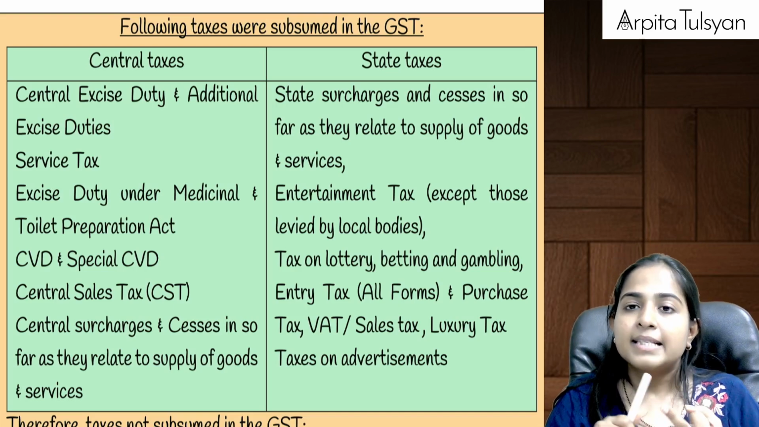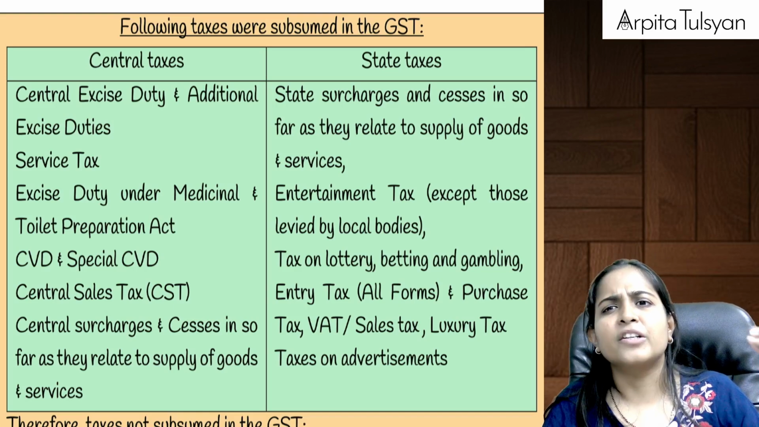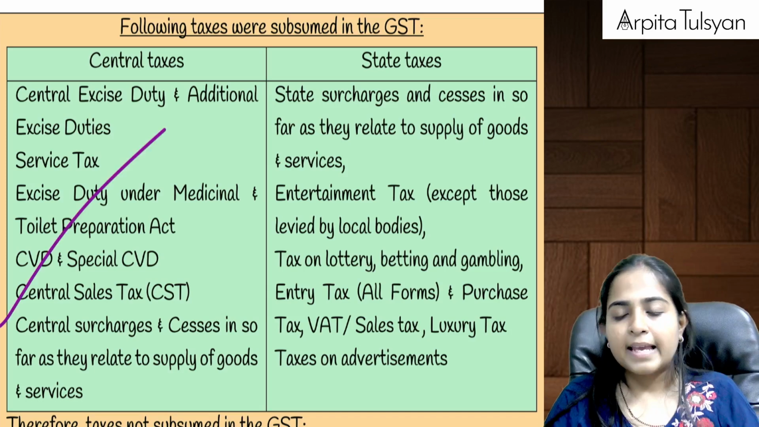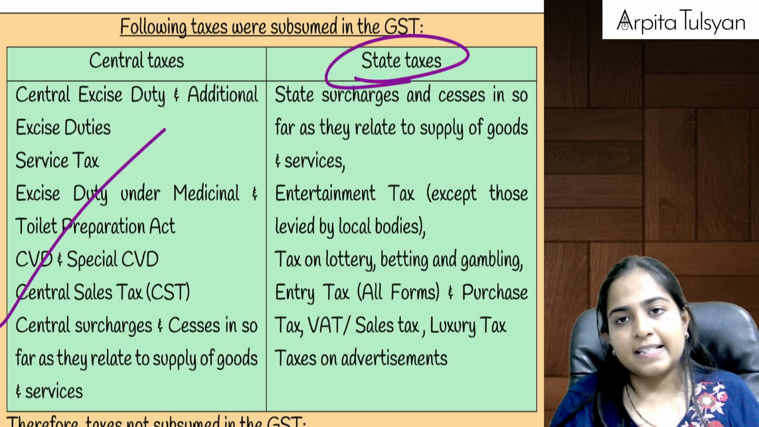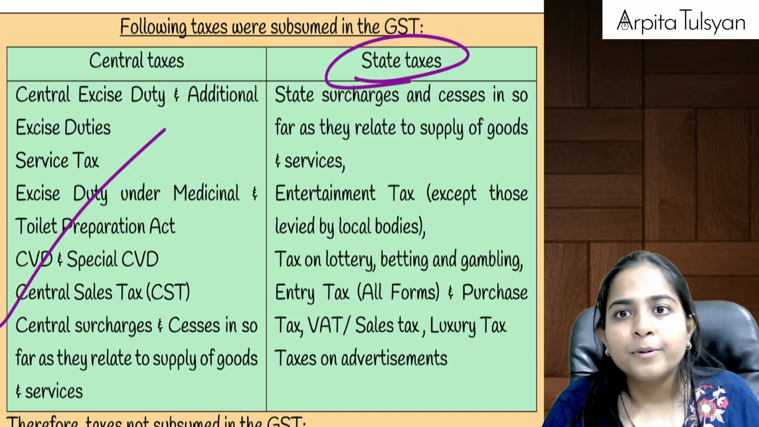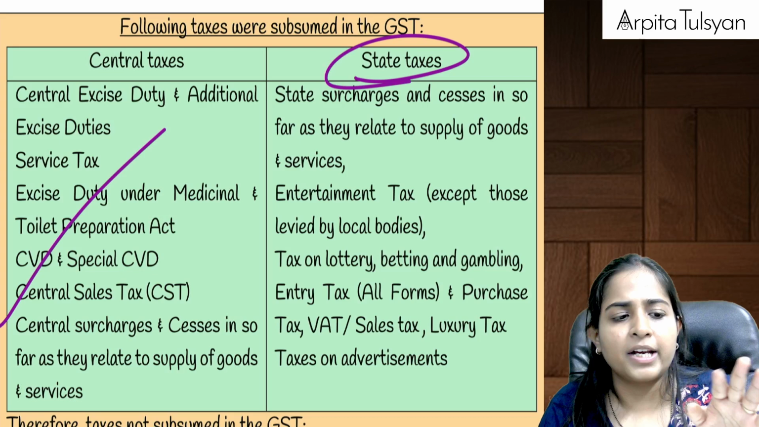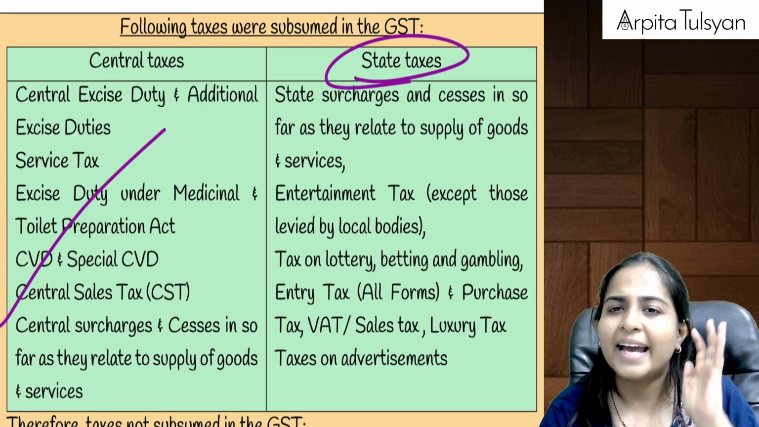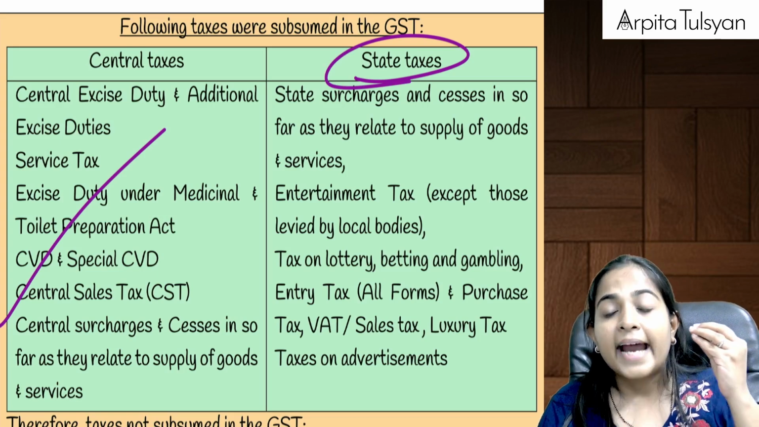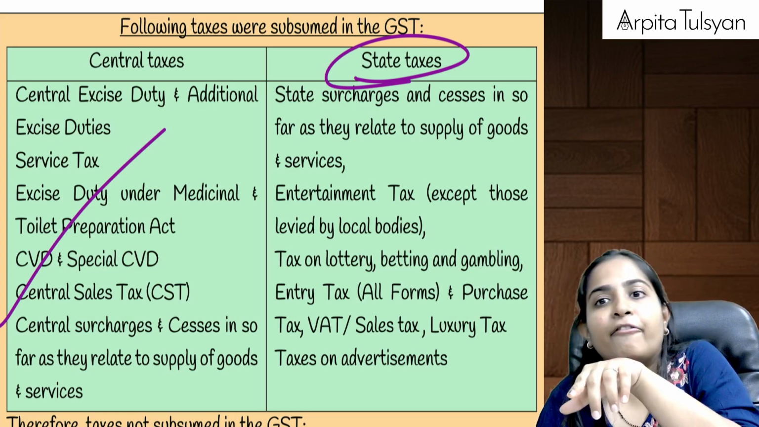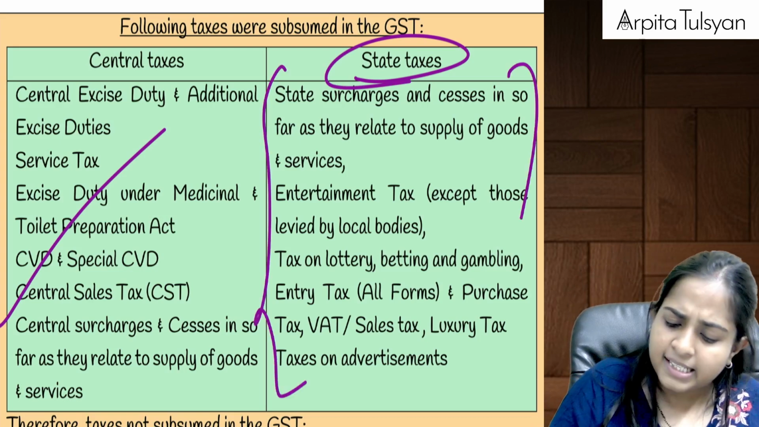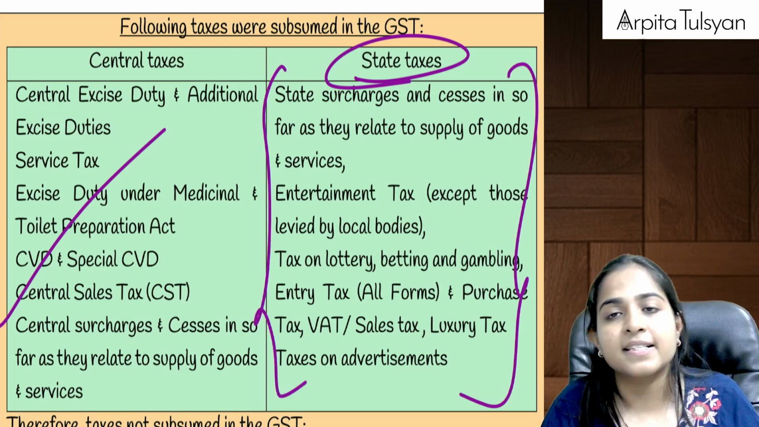subsumed, CST got subsumed, and all the surcharge and cess which were there under the old law, those got subsumed. Okay, in state taxes, your VAT got subsumed, entry tax, purchase tax, tax on advertisement, tax on betting, lottery, gambling, etc. Entertainment tax by the state government got subsumed. Yes, all surcharges and cesses under the old law. All these taxes got subsumed.